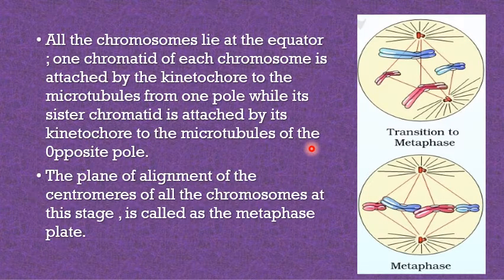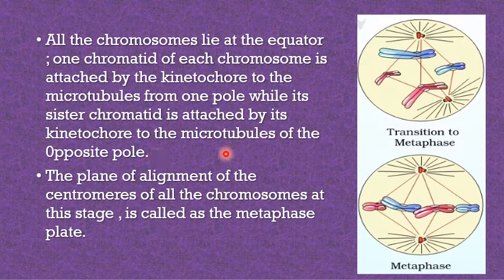All the chromosomes lie at the equator. One chromatid of each chromosome is attached by its kinetochore to microtubules from one pole, while its sister chromatid is attached by its kinetochore to the microtubule of the opposite pole.